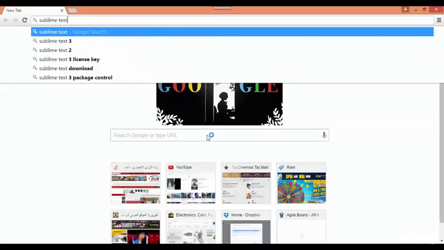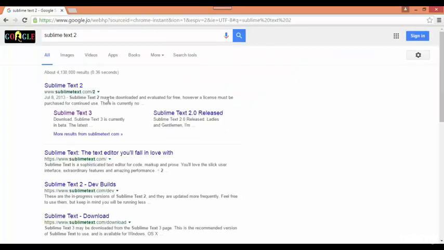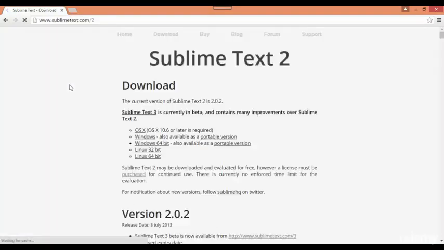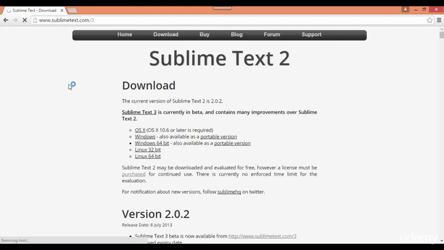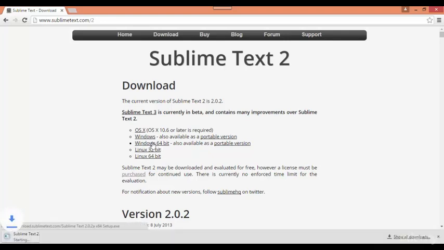The text editor, which is called Sublime Text 2, is a very friendly text editor. You'll see it's very friendly and it has a nice theme. So go ahead and install Sublime Text 2. Sublime Text 3 is currently in beta, so go ahead and install your platform. I have Windows 64-bit, so I'm gonna choose that.